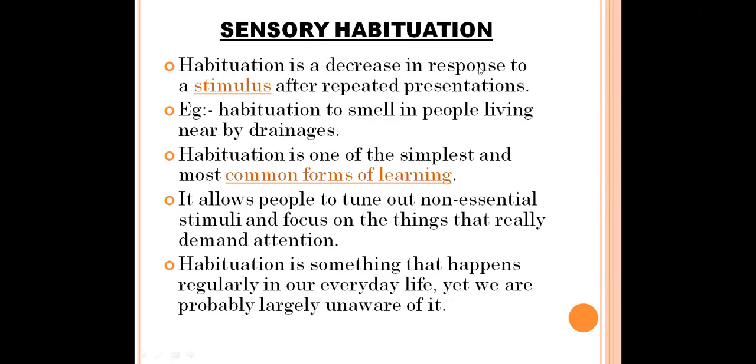Another thing is sensory habituation. It is also similar to sensory adaptation, but there are some small differences between sensory adaptation and sensory habituation. Sensory habituation is also one type of sensory adaptation. But in sensory habituation, only a decrease in response to the stimulus will be seen, whereas in sensory adaptation, in some receptors, we may see an increase in the response to the stimulus. But in habituation, only a decrease will be seen.